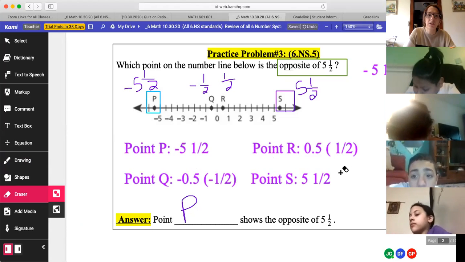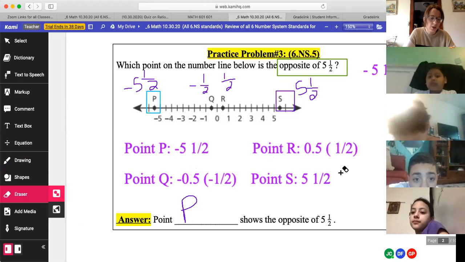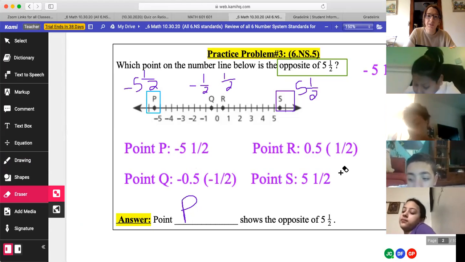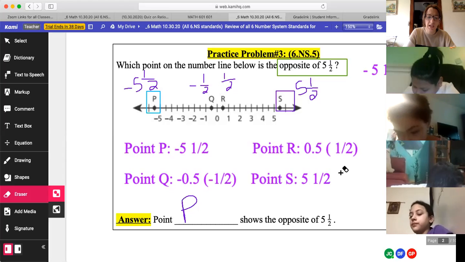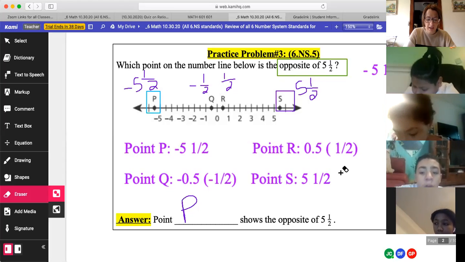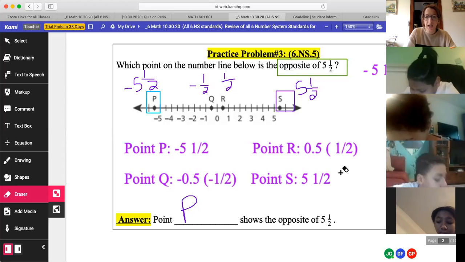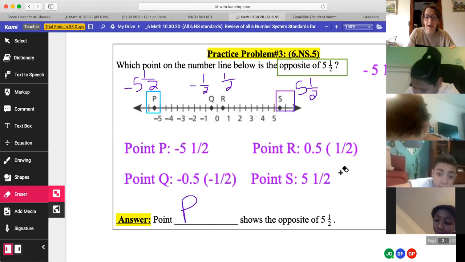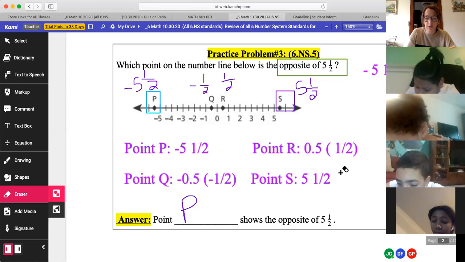They might say, what is the opposite of negative 1/2? You would tell them positive 1/2. If they ask you what is the opposite of positive 1/2, you would say negative 1/2. If they ask you for the opposite of negative 5.5, you would tell them positive 5.5, in whatever point value that is at.